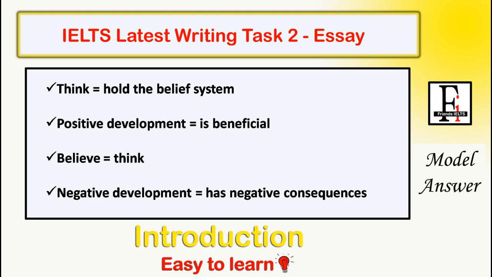They write believe, B-E-L-I-E-V-E. That is wrong. Here it should be belief. Positive development, we can replace it with beneficial. Negative development has negative consequences. Now the first line we will rephrase without changing its meaning.